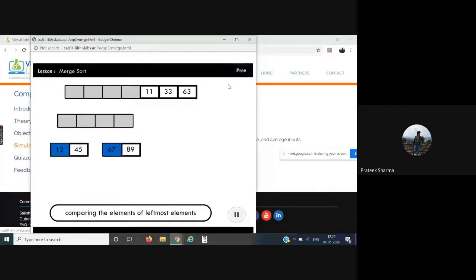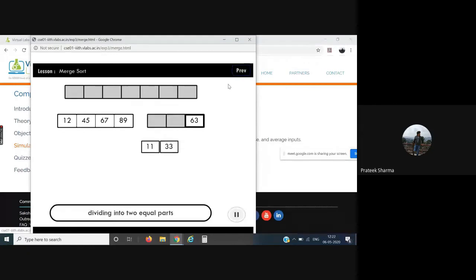Then you compare the elements and replace the array. Whatever is happening over there is told to you just below it. Again it will compare the elements, and at last you'll get a fully sorted array.